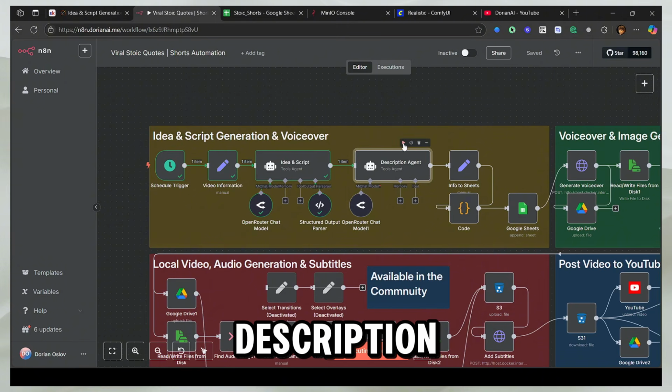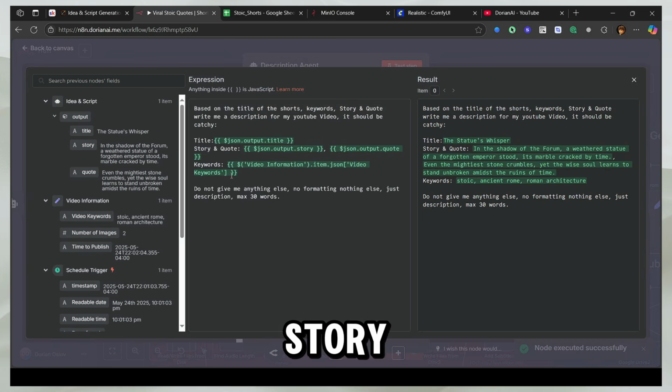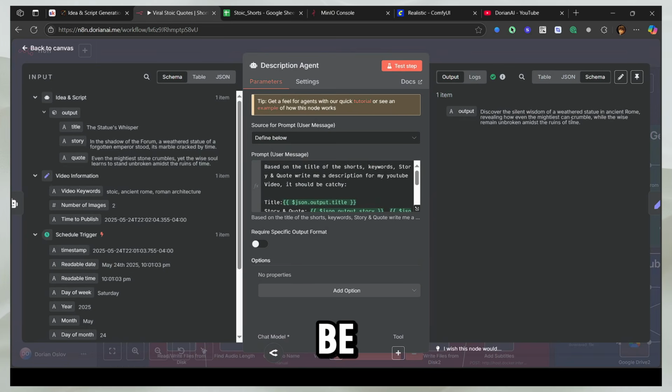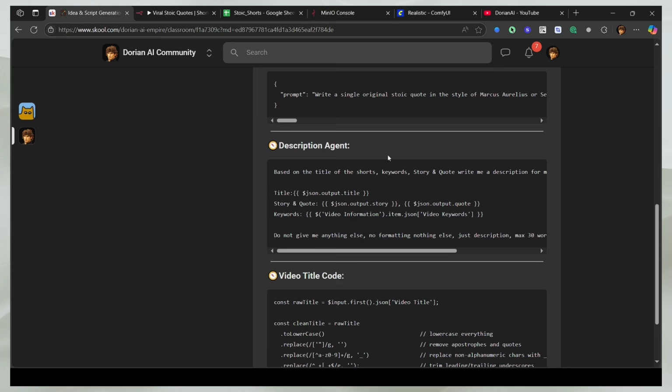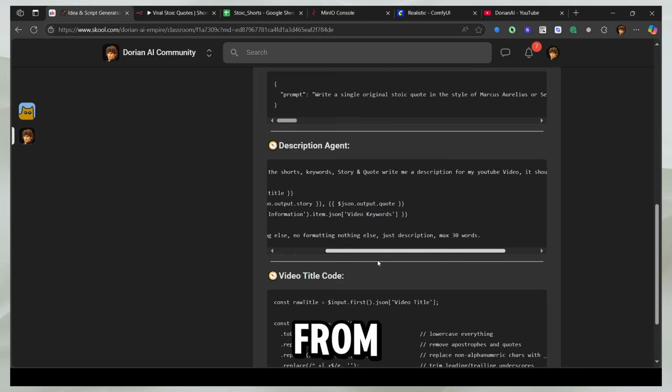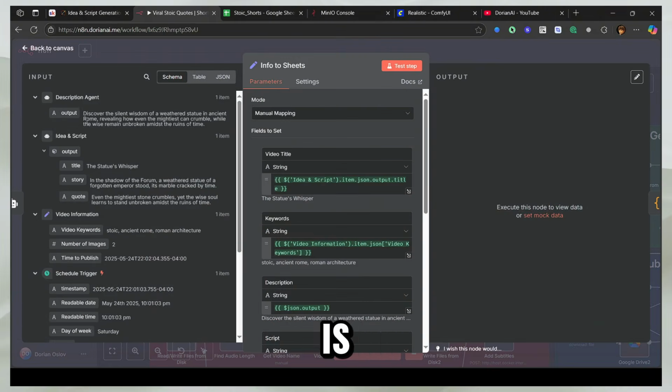The next would be the description agent, and the description is written based on the inputs, which is the title, story, quotes, and the keywords. So now we have a description. So it's going to be pasted in our YouTube video when we post it and any other platform. And you can also copy the description agent from here. So now we have this agent running. So we have one information output, which is the description.